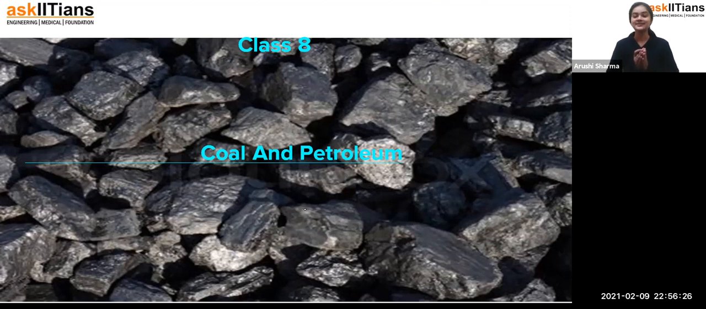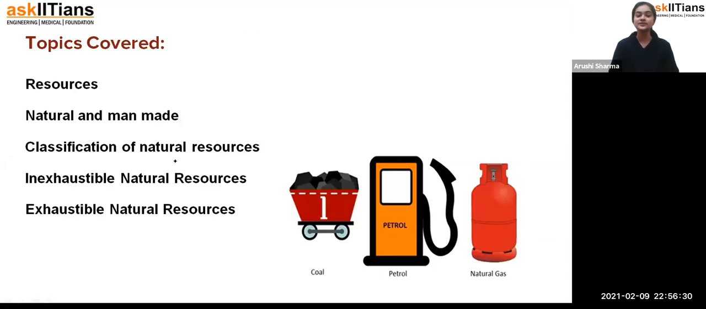Fine, students. So now starting with the chapter. The topics which we are going to cover today: we are going to see what resources are. Then after that we'll come to know what natural and man-made resources are. Then we'll see how the natural resources have been classified as inexhaustible or exhaustible. So what's the difference between these two? That's how, students, we are going to see all these topics in this session only.